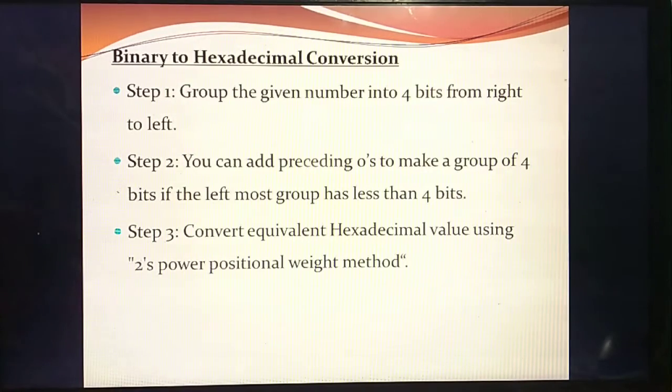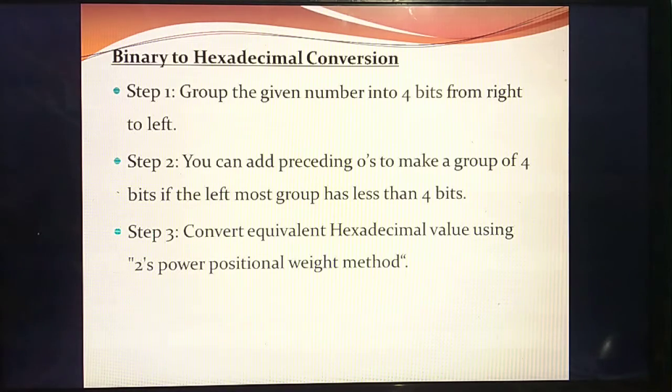What method did you follow for the octal conversion? The same method you are going to use for hexadecimal also. But what's the difference? Listen. First you should write the given number. Then for hexadecimal you should group the number into 4 bits from right to left. But for octal you should group the number into 3 bits, isn't it? So that's the difference between octal and hexadecimal.